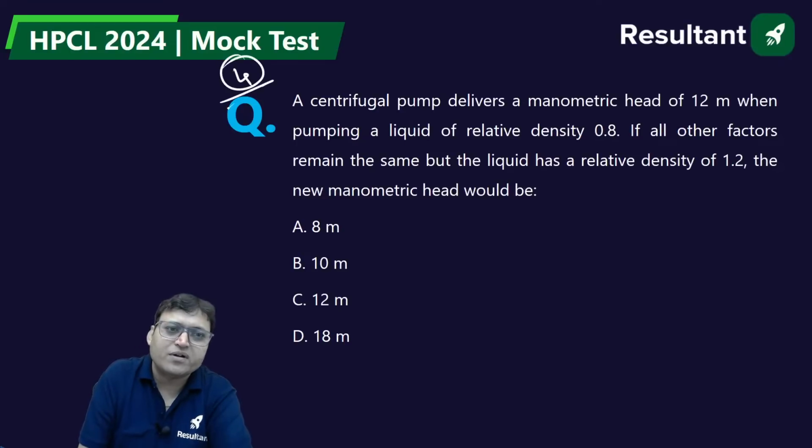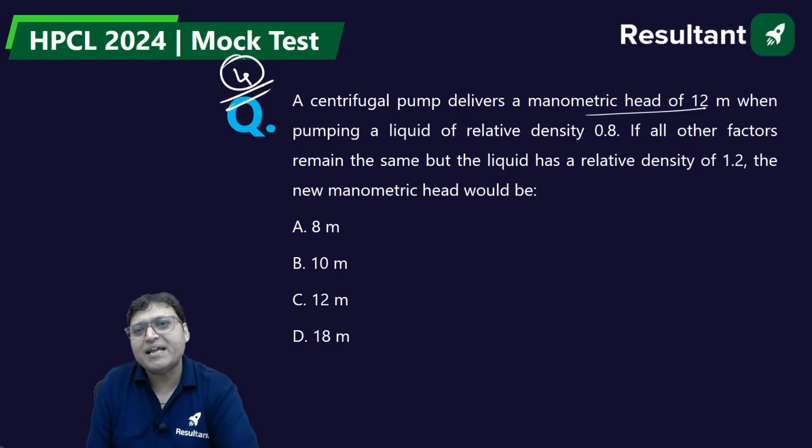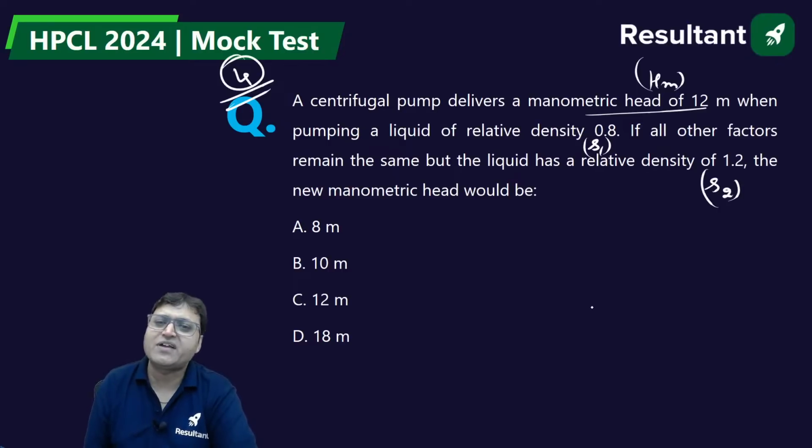Question number 4. A centrifugal pump delivers a manometric head when pumping a liquid of relative density 0.8. If all the factors remain the same but the relative density, or specific gravity, of the liquid has changed to 1.2, what will be the new manometric head?